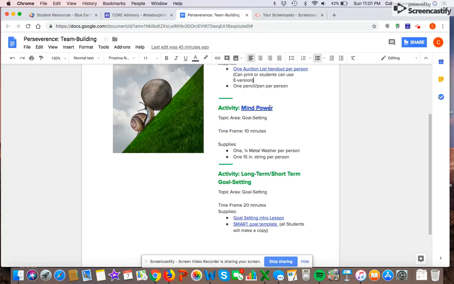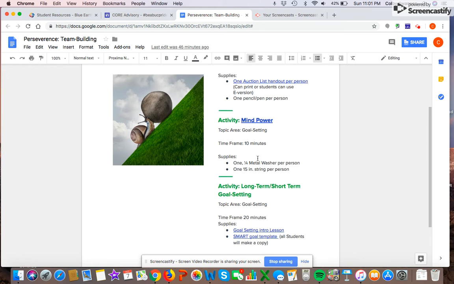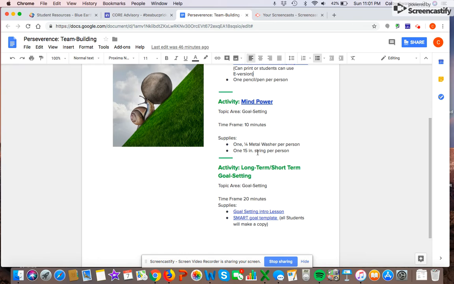Lesson number 2 is mind power. This one requires metal washers and a 15-inch string. I'm going to have these set up on the counter in our mailbox room, back by where the printer and Myrna used to be, on the other side of our mailboxes.